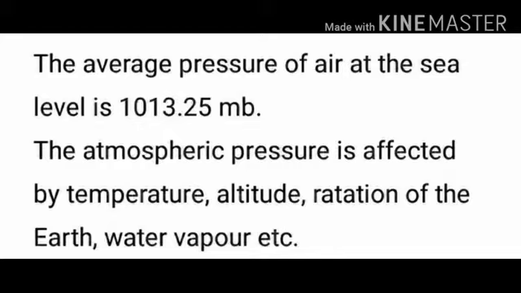That's why, to know the average, we must take into consideration the sea level where there will not be obstacles. The atmospheric pressure is affected by these factors: temperature, altitude, rotation of the earth, and water vapor. Because of the rotation of the earth, we have gravitational force.